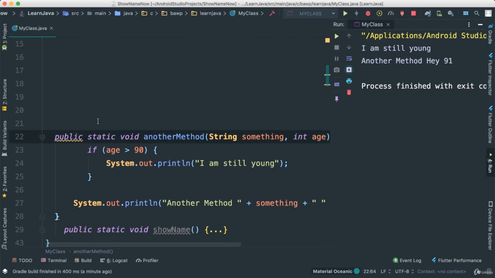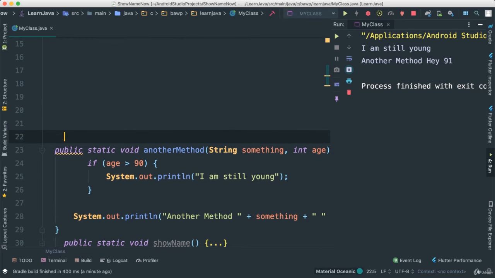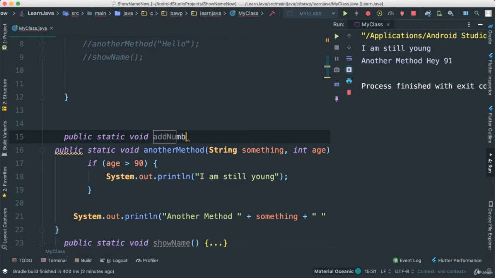Okay. We can create another method here. I'm going to say public static void add numbers.